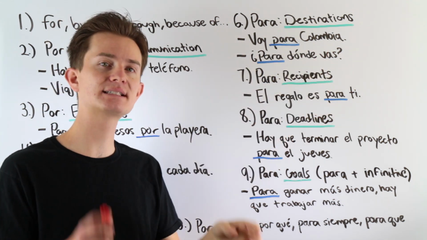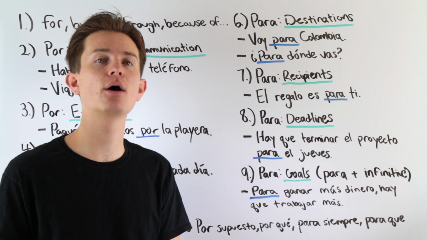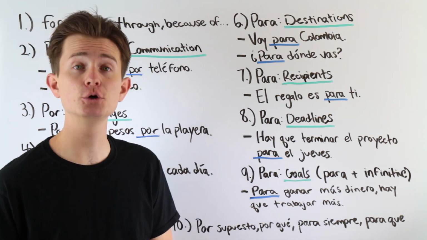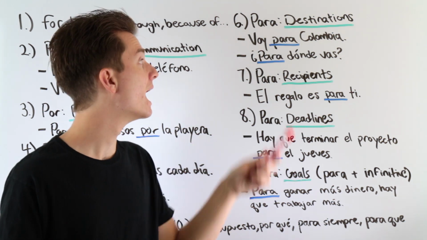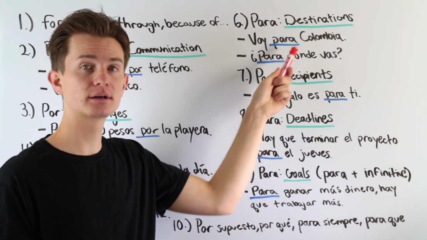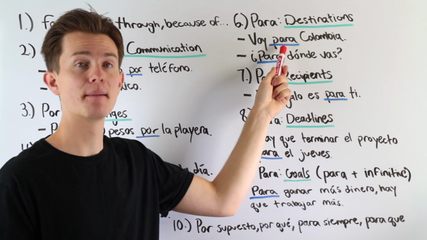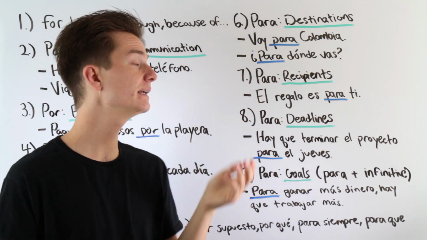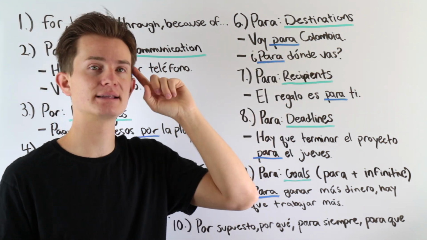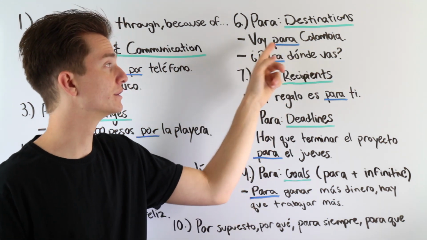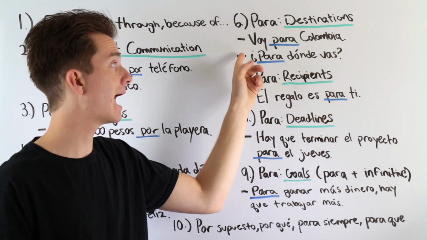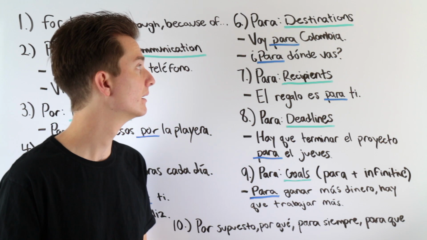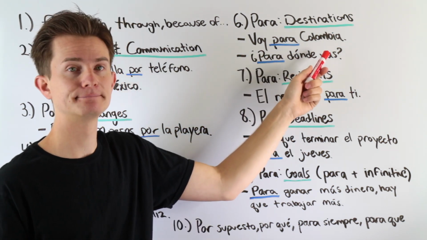Okay? So in this sentence, para is taking on the meaning of the word to in English, right? I am going to Colombia. You could also say, I'm headed for Colombia, right? Then you would literally have para meaning for, okay? Either one works. Typically, if we were to see this sentence, we would translate this into our English brains as I'm going to Colombia. But if you say I'm headed for Colombia, that works great. That's totally fine, okay? Voy para Colombia.